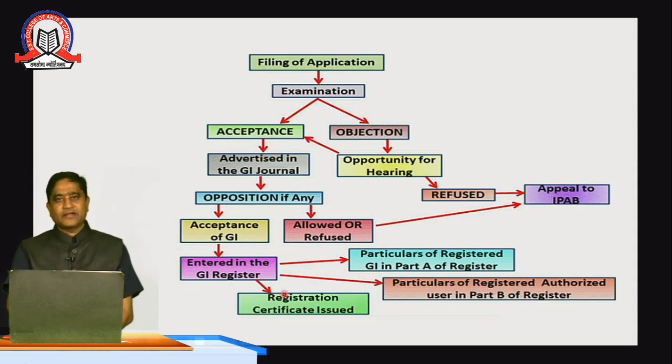If an opposition has been raised and the objection has been removed by the applicant, then it would be entered in the GI register, which is kept in the IPR office. And after it has been entered, there is only one and last step left for the IPR office, to issue them the certificate, that is the GI certificate. In the GI certificate, there are two ways: it is entered in the Part A register or in the Part B register, depending upon the product, whether it is an agricultural product or some other product.